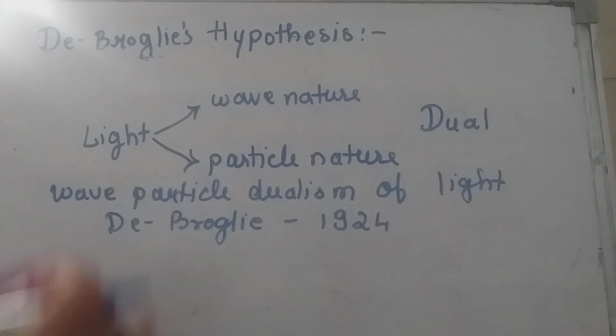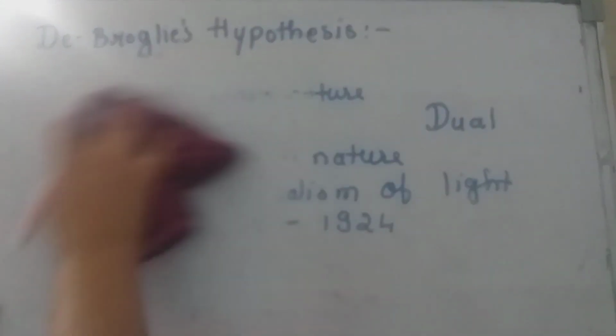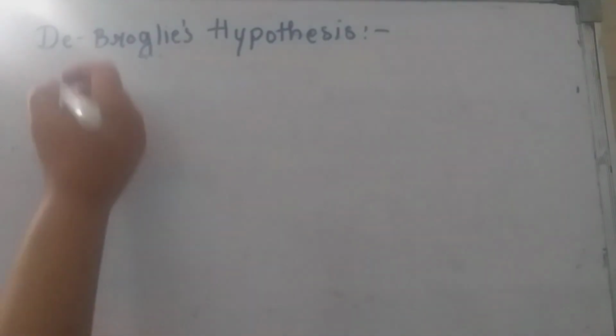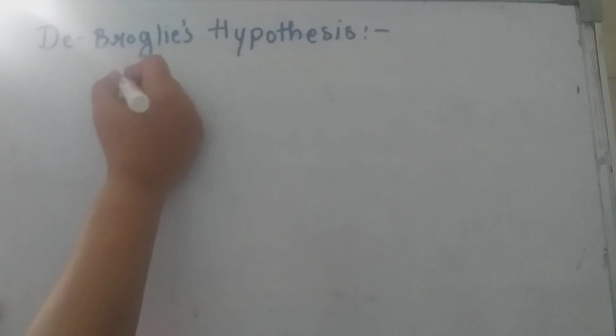Now, let us see what is de Broglie's hypothesis. Let us consider a particle of mass m.